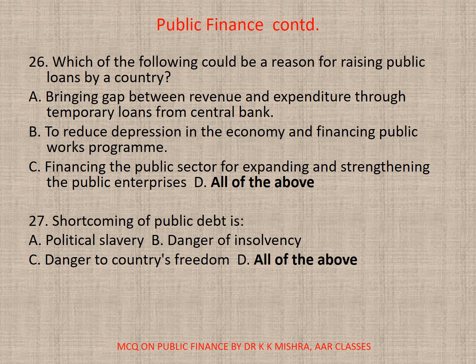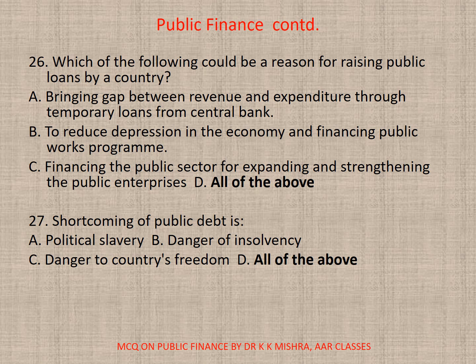26. Which of the following could be a reason for raising public loans by a country? A. Bridging gap between revenue and expenditure through temporary loans from central bank, B. To reduce depression in the economy and financing public works program, C. Financing the public sector for expanding and strengthening the public enterprises, or D. All. The correct option is D. All.